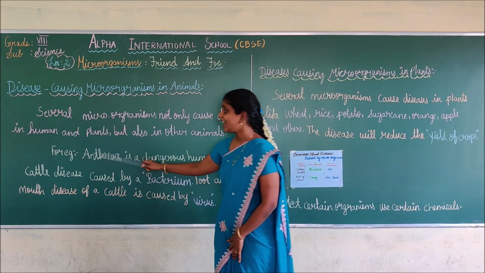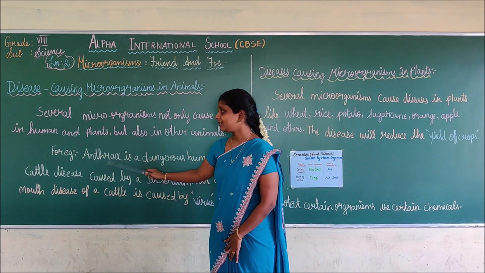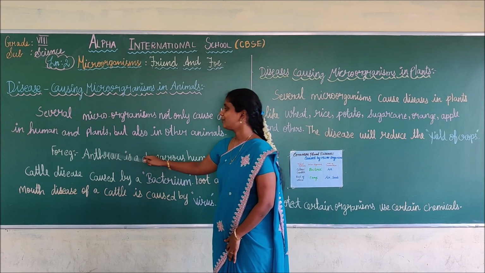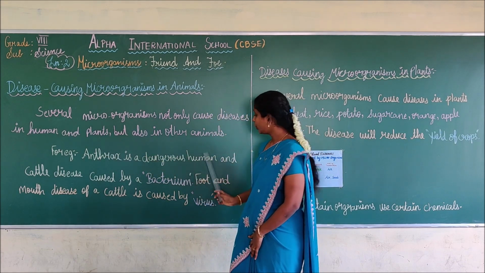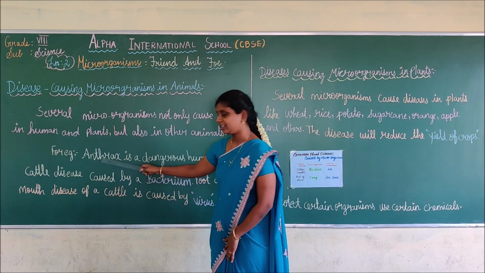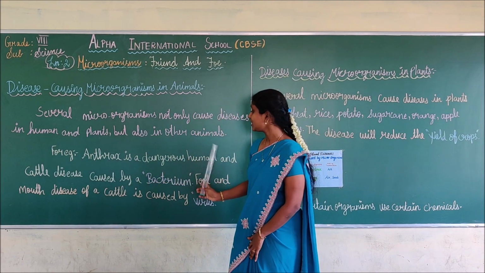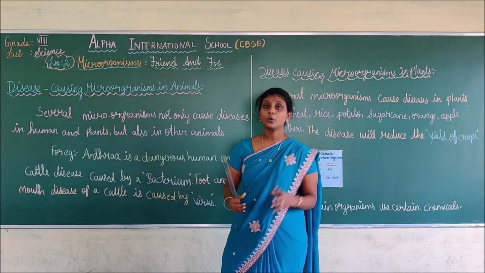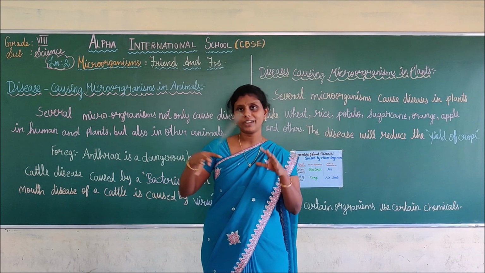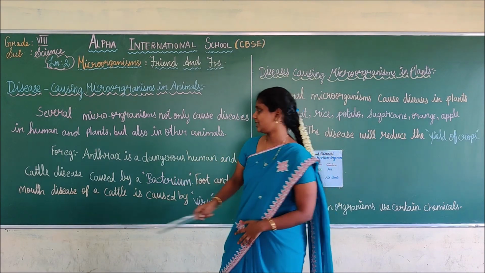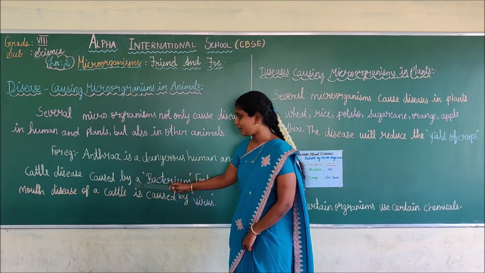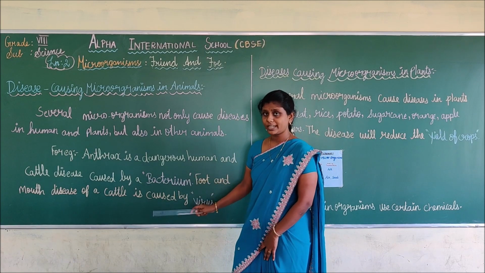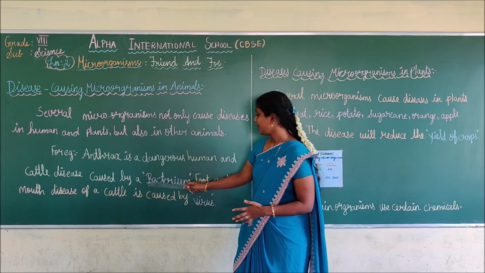For example, anthrax. Spell the word anthrax: A-N-T-H-R-A-X. Anthrax is a very dangerous human and cattle disease. What is the meaning of cattle? A group of buffaloes or a group of animals, we call it cattle. How is it caused? It is caused by a microorganism called bacterium.